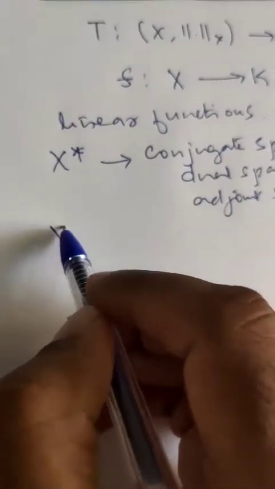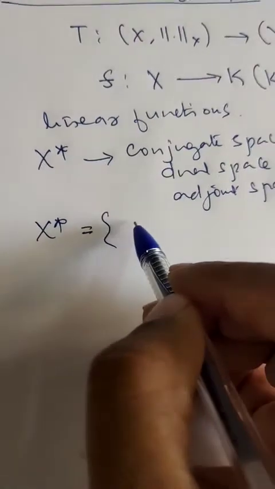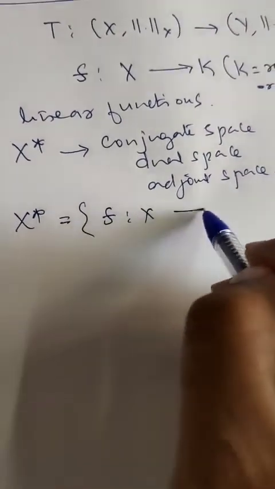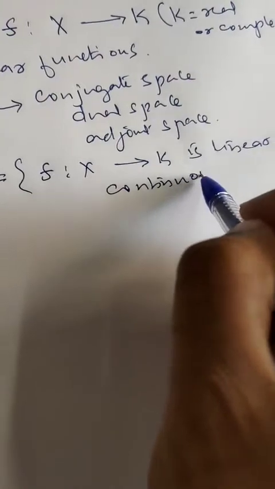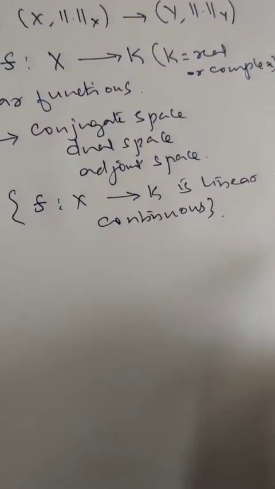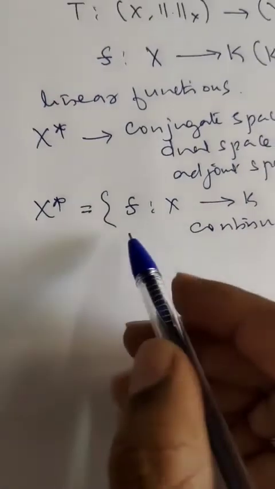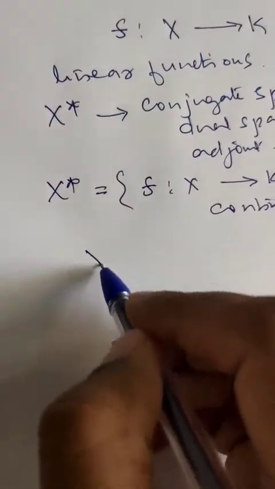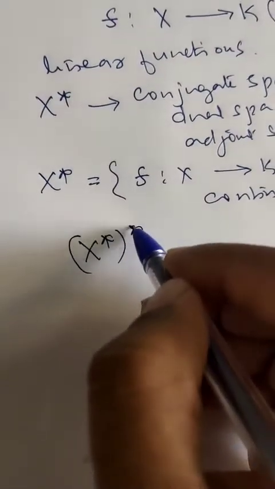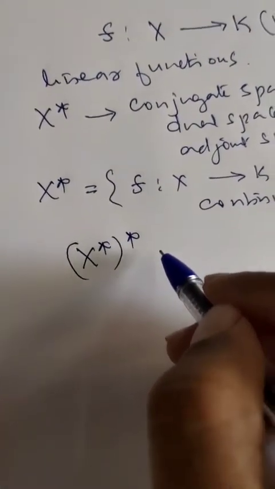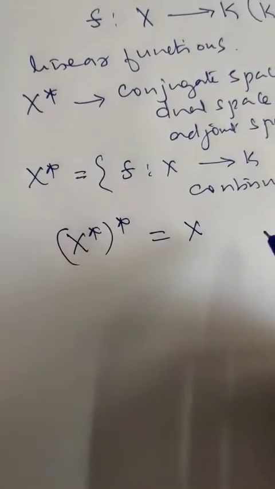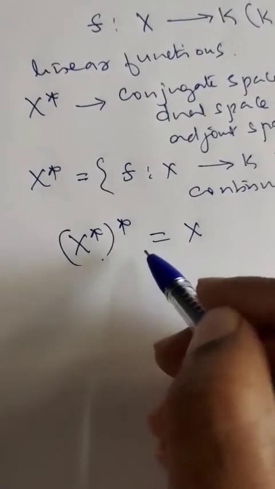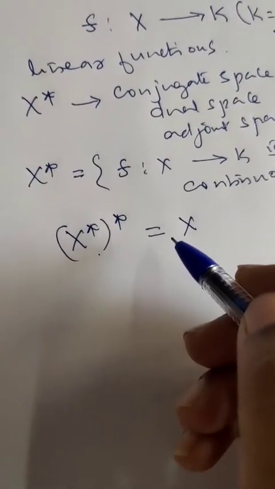So generally X star contains the set of all functions F from X to K which are linear as well as continuous. We can define the dual of this dual space also, that is X star whole star. In fact, we can prove this to be X itself, which we will take up later. So this is called the second conjugate space or second dual space of X.